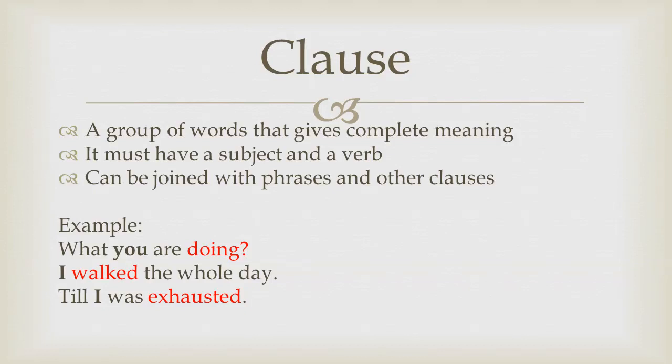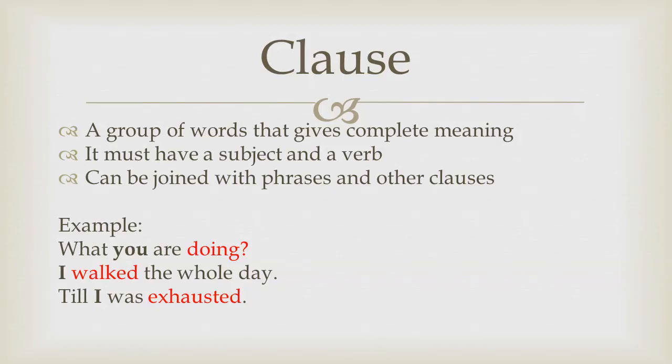A clause must have a subject and a verb. In the previous lesson on phrases, we stated that a phrase must not have a subject or a verb, and a clause is opposite to it. A clause must have a subject and a verb. We can also join a clause to other phrases and other clauses. Let us understand with the help of examples what a clause is.